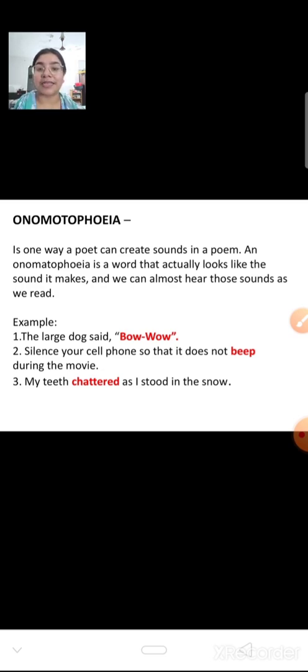Silence your phone so that it does not beep during the movie. The phone makes the sound of a beep, and you can even read that word, beep. My teeth chattered as I stood in the snow. Whenever you are standing outside in winters and feeling very cold, your teeth start chattering, and that sound is known as chattering. So the words which represent a sound in the poem are onomatopoeia, the figure of speech used there.